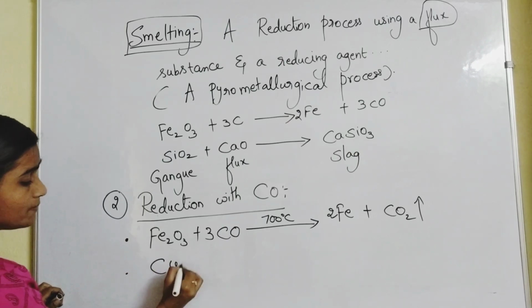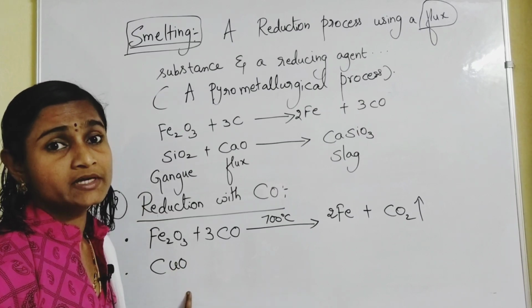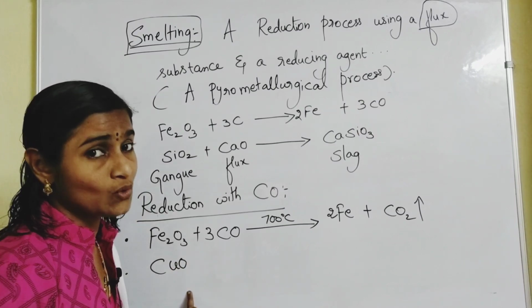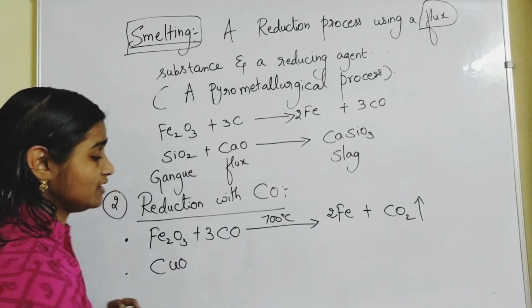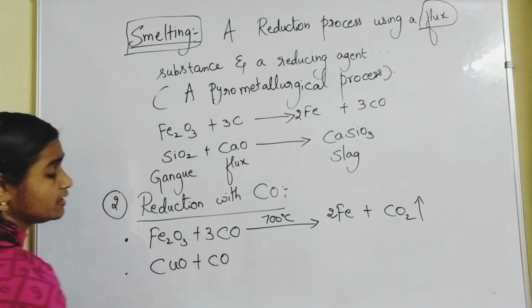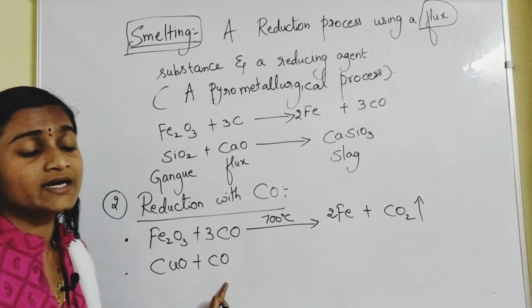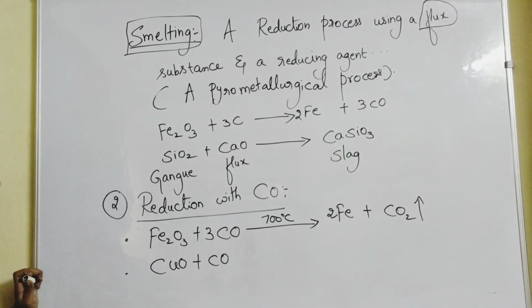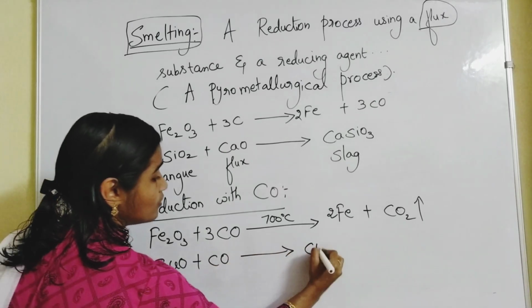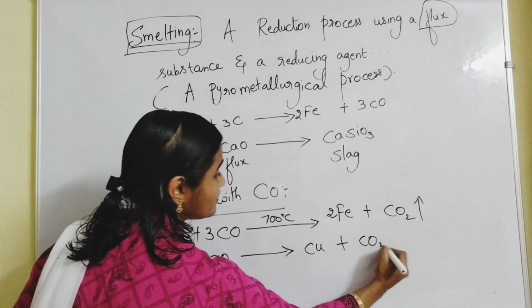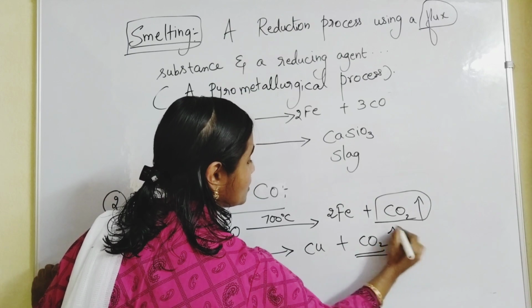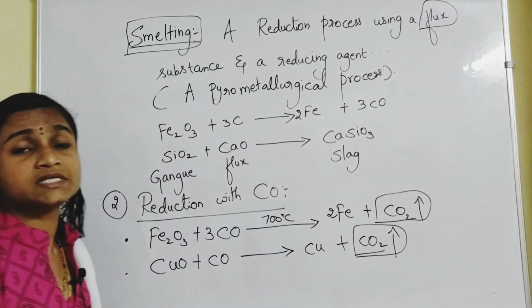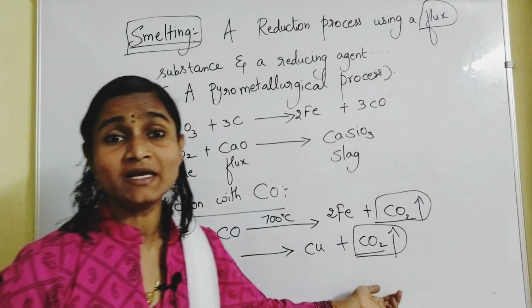You can take the example of cuprous oxide, CuO, black in color, you might have learnt. And here also, if you take CO as reducing agent, you'll get Cu, molten Cu. And here, which gas is going to get liberated? CO2 gas. Now CO2 gas, you are going to get a stable compound here.